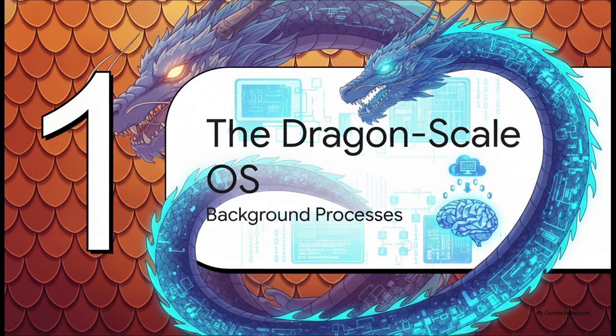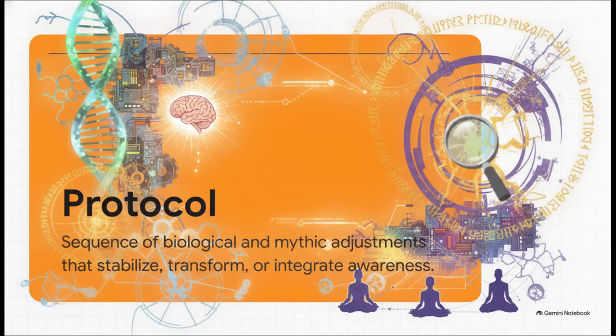Section 1. The Dragonscale OS. So think about when your computer downloads a critical security update in the background while you're right in the middle of typing an email. It just handles it for you. That is exactly what this biological OS is designed to do for your consciousness. But to grasp this, we have to completely shift how we think about our reactions. We aren't looking at conscious, deliberate choices here. We are looking at automated background processes.